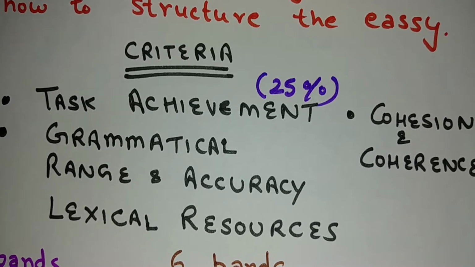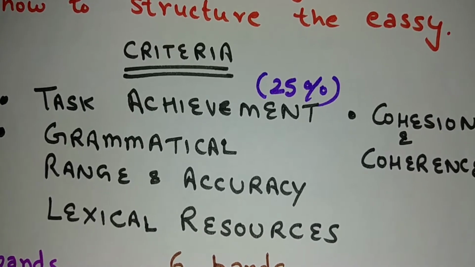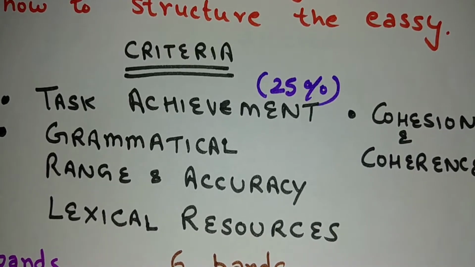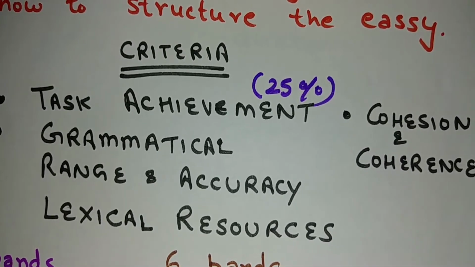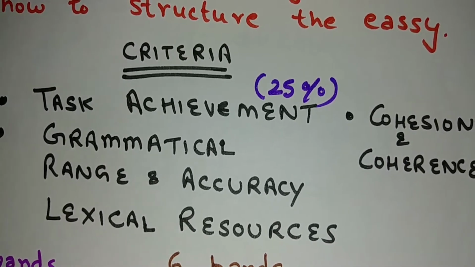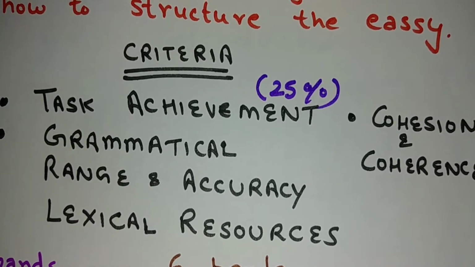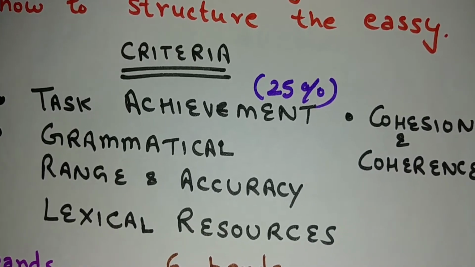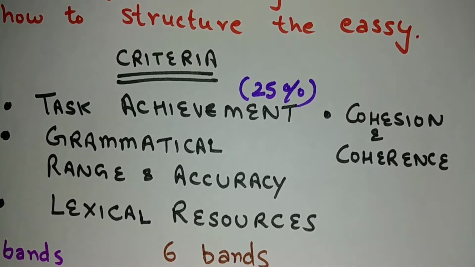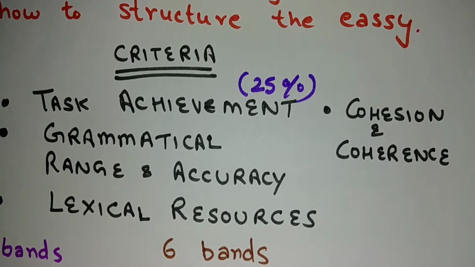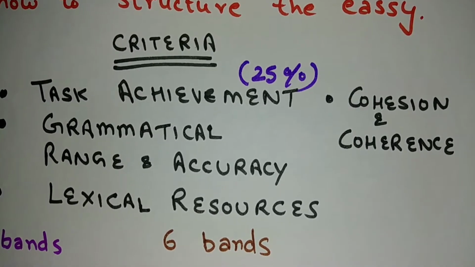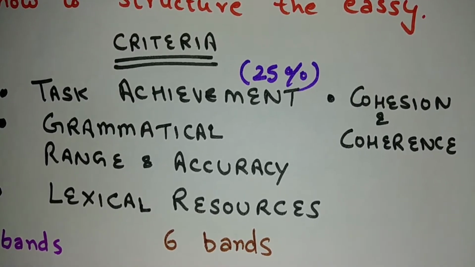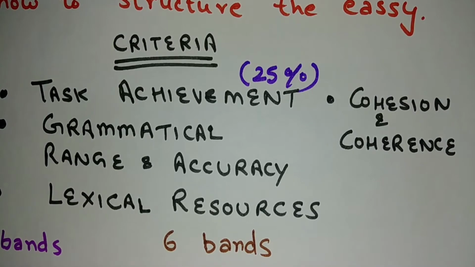Now what is task achievement? It means whatever you are writing in your writing answer, is it relevant to what is asked in your question statement? Are you getting diverted from the topic or do you remain stuck to the actual topic? Whatever explanation, reasons, supporting ideas you are writing in your writing answer, are those all related to the question statement? This is checked in your task achievement criteria.